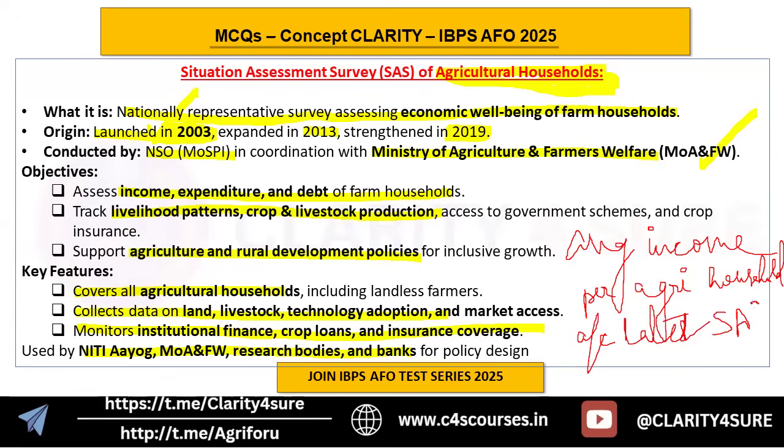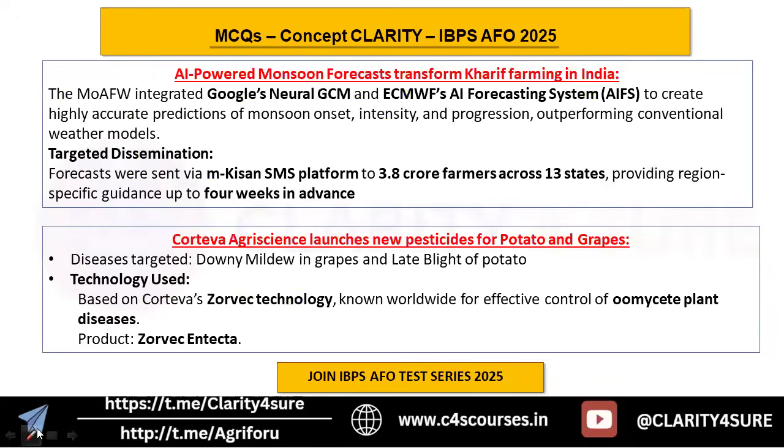So this is the third question that you will answer in the comment section. Okay. So what is the average income per agriculture household according to the latest situation assessment survey? Do try to find out the answer to this particular question and answer it in the comment section.